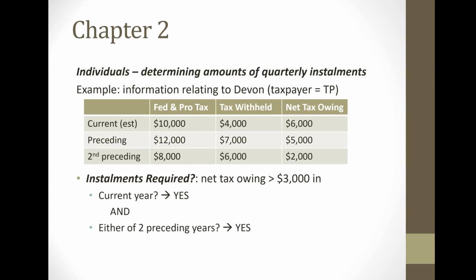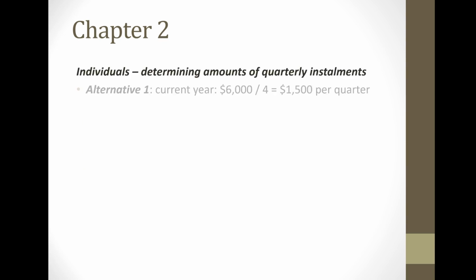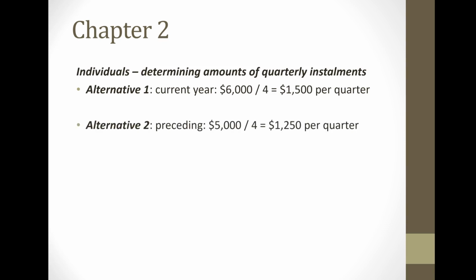So let's make a note of this information before we move on to the next slide to determine what the 3 alternative amounts are. So on the next slide, alternative 1. The current year net tax owing is $6,000. We divide it by 4, so the quarterly installments are $1,500 each. Pretty straightforward. Alternative 2 is based on the preceding year. The preceding year's net tax owing was $5,000. We divide that by 4, so $1,250 per installment.